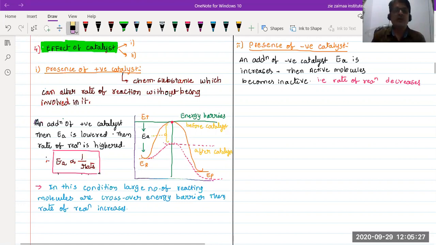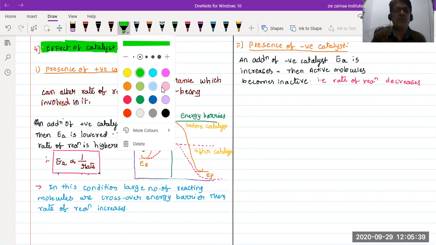Okay, understood now, beta? Very simple: with the addition of a positive catalyst, the energy of activation is lowered. With the addition of a negative catalyst, the energy of activation will increase. These are the main important points, so I'm highlighting this one.